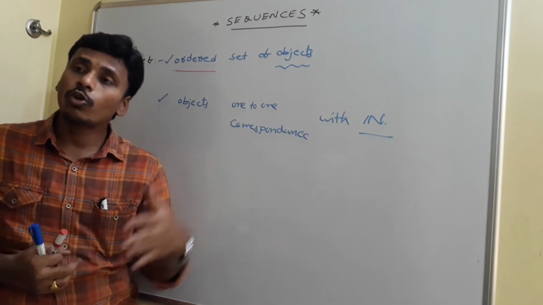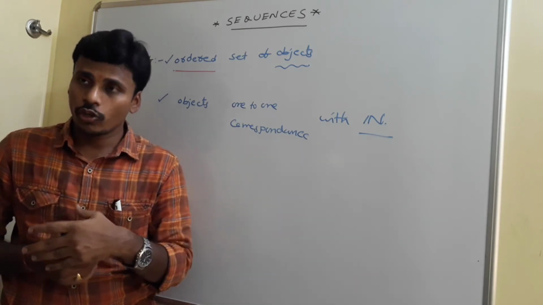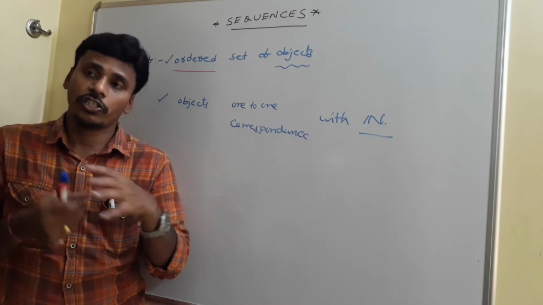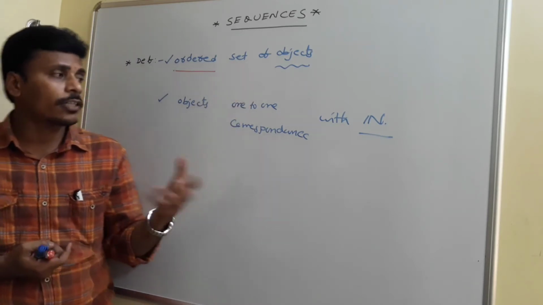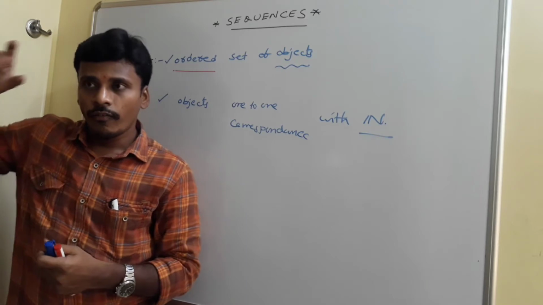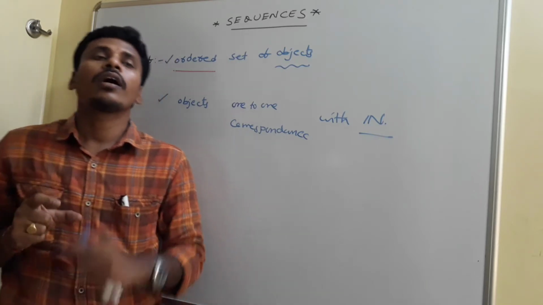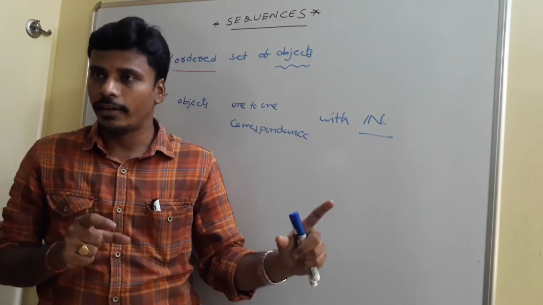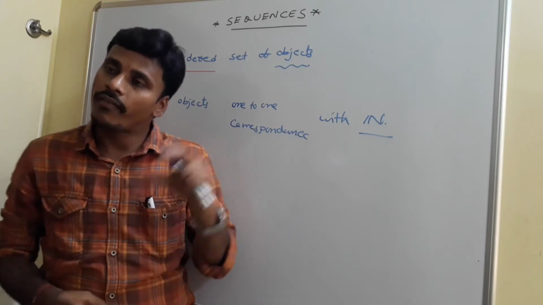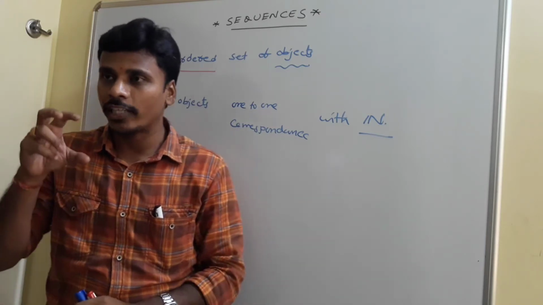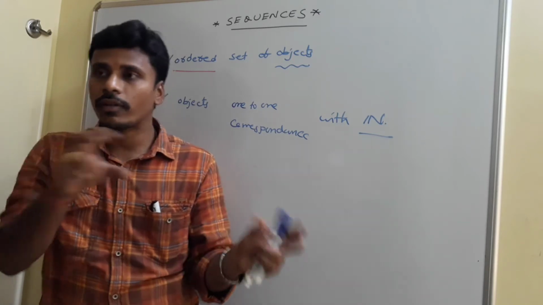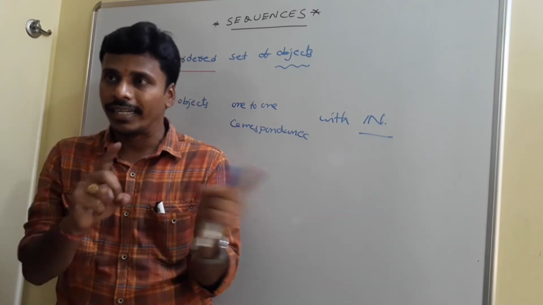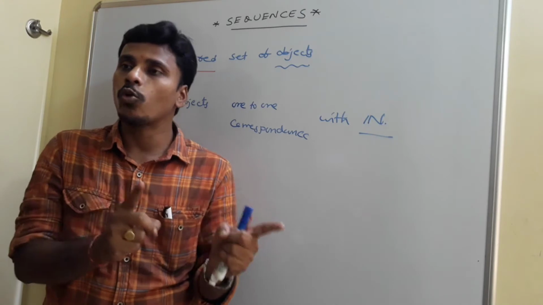If there is a one-to-one correspondence with the natural numbers, then that collection is called a sequence. Both are the same actually, right? See, one-to-one correspondence with the natural numbers means for natural number 1, you have a corresponding object there. For natural number 2, we have a corresponding object there. For natural number 3, we have a corresponding object there. So this type of matching, tallying, is nothing but the one-to-one correspondence.